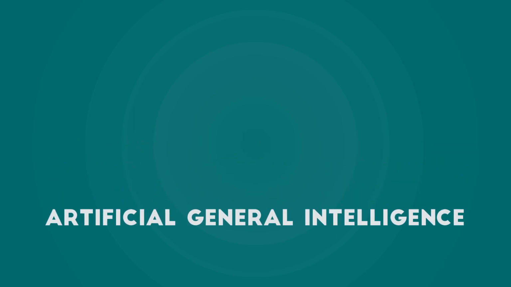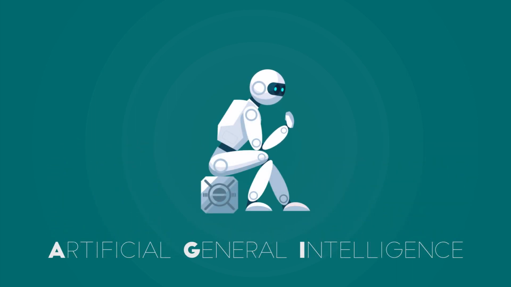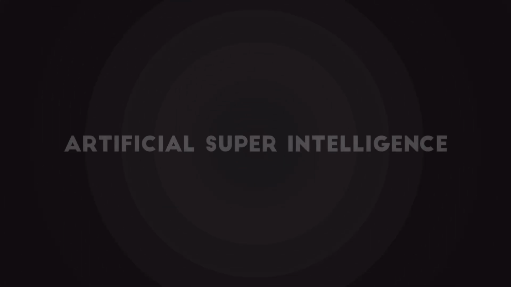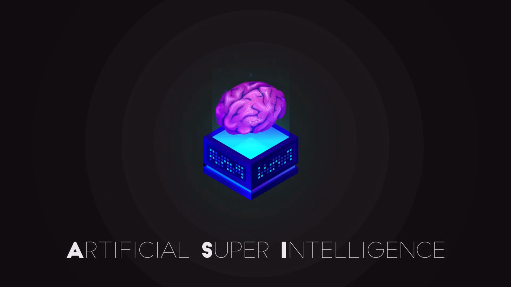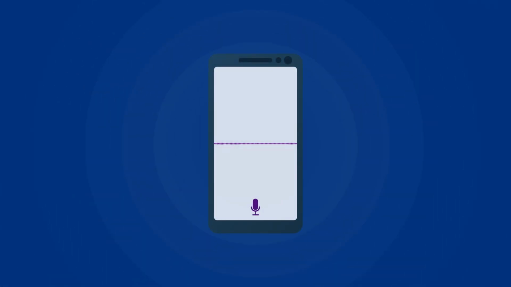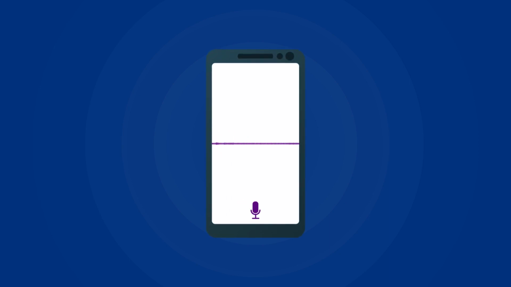Artificial general intelligence refers to AI that can think, learn, and perform anything similar to humans. Lastly, artificial superintelligence refers to AI that can surpass all capabilities and knowledge of humans. At present, we have artificial narrow intelligence with research underway in the realm of artificial general intelligence.